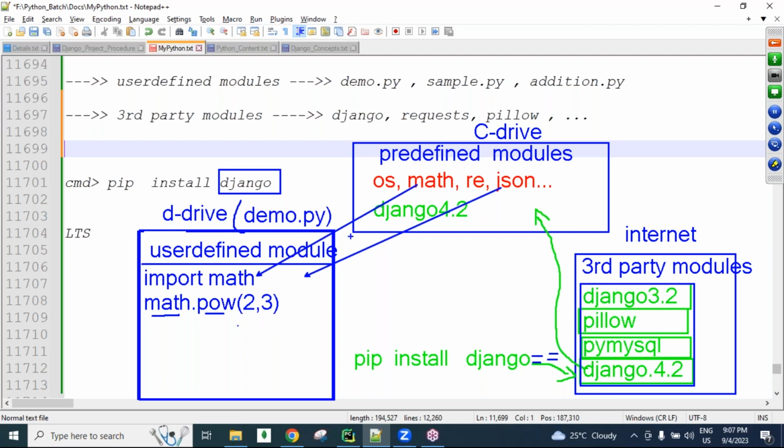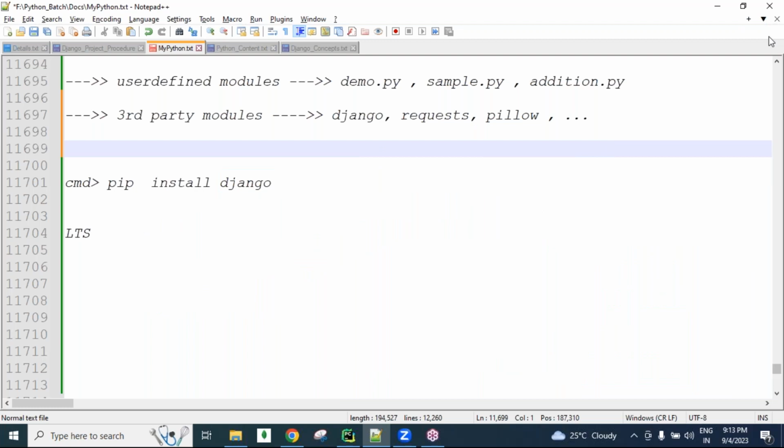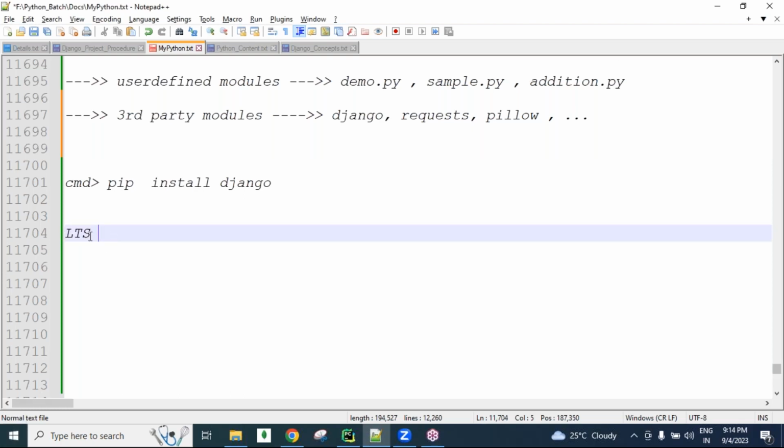Okay, remember. Same as now, Django REST framework, guys. Django REST framework is also a third-party module. We need to download and install it using the pip command only. Is this clear, my dear student? Django REST framework is also a third-party module. We need to download and install it using the pip command.